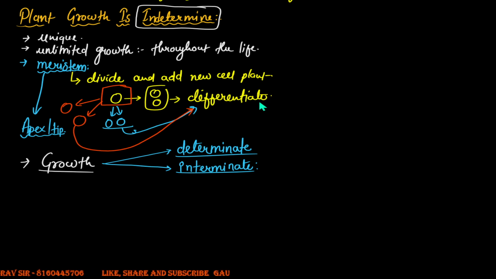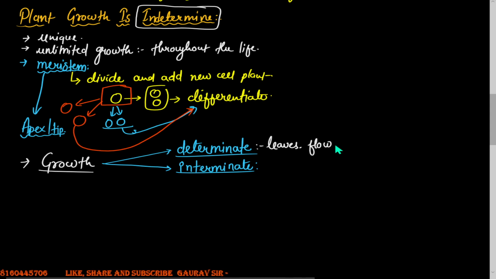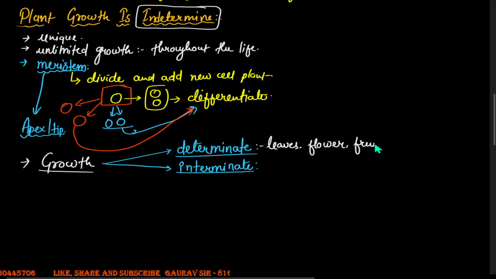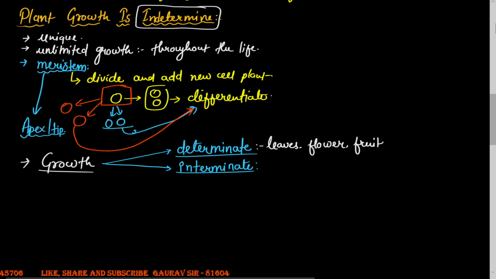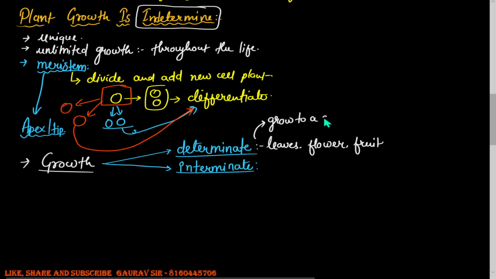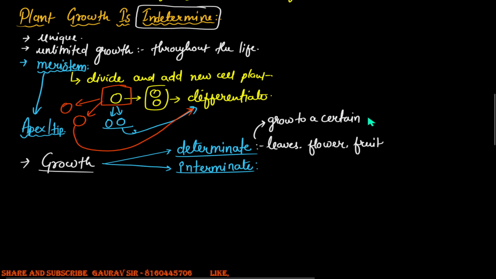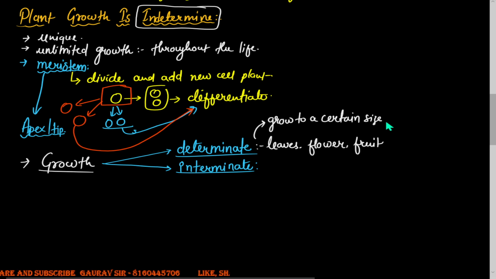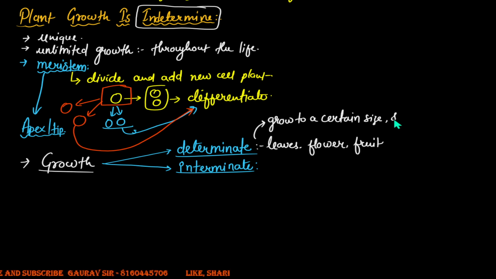Now, these are structures like leaves. Then you have structures like the flower. You have fruits. What do these structures do, boys and girls? They grow to a certain size, and after that, the growth stops. They attain a certain size, and then the growth stops.